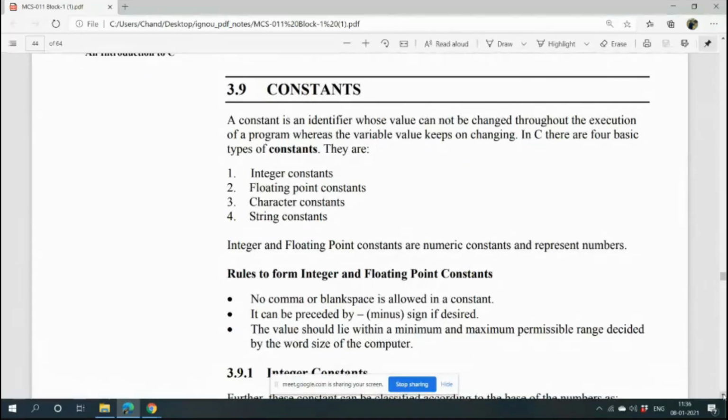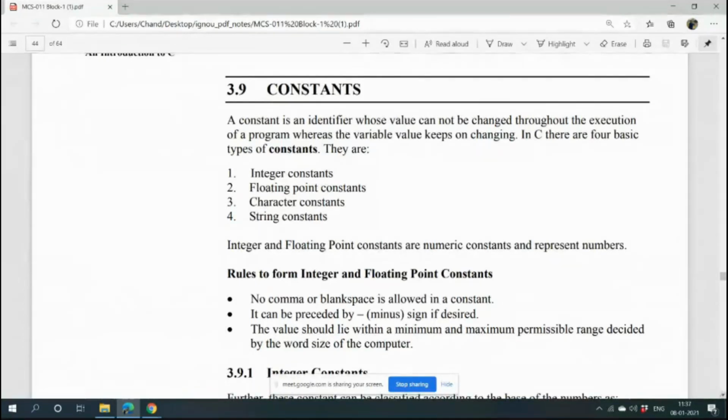Now we are coming to constants. So whenever you are writing a C program, what things do you require? Variables, data types, keywords. Now constants. What are constants? Suppose you are declaring a variable int a, and when you give a value, int a equals 5, that 5 is a constant, and it is an integer constant. What are constants? Those values which are not going to change. That is called a constant.